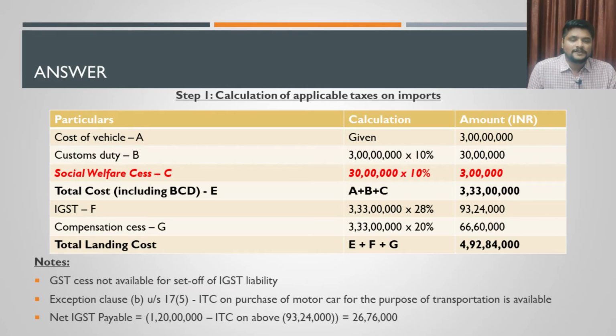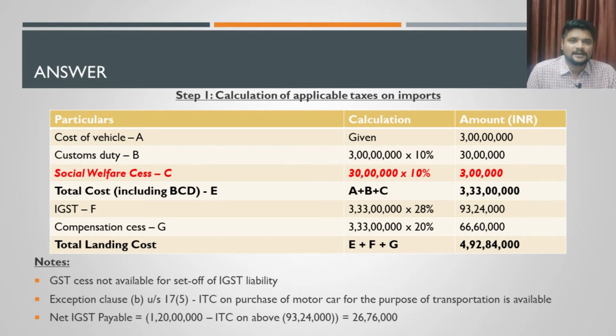Step 1 is we will have to calculate the applicable taxes on this import. What are all the applicable taxes? The first thing we have to take is the cost of the vehicle. The cost of the vehicle is already provided, which is 3 crore rupees. And on this cost of the vehicle, the first item we will be charging is the basic customs duty.